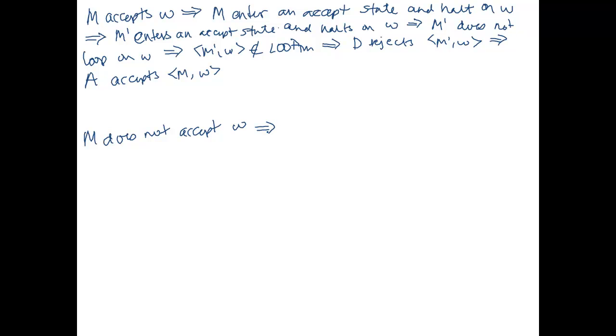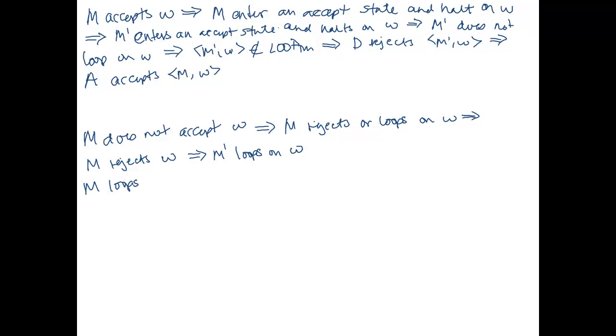So if M doesn't accept W, then M rejects or loops on W. So let's say if M rejects W, then M prime loops on W. And I'm also going to say that if M loops on W, then M prime loops on W.